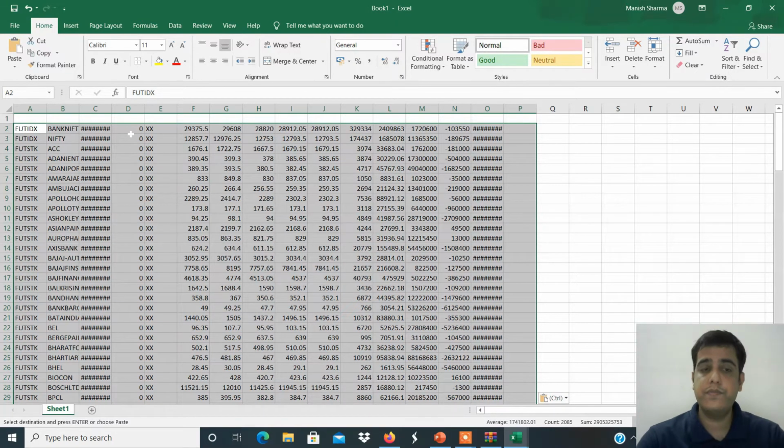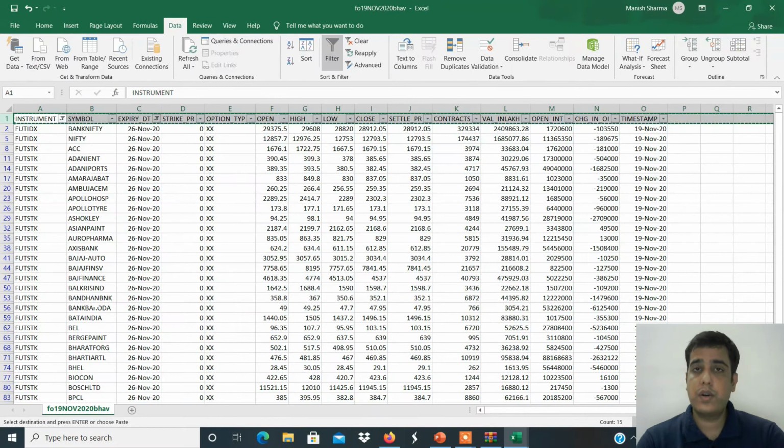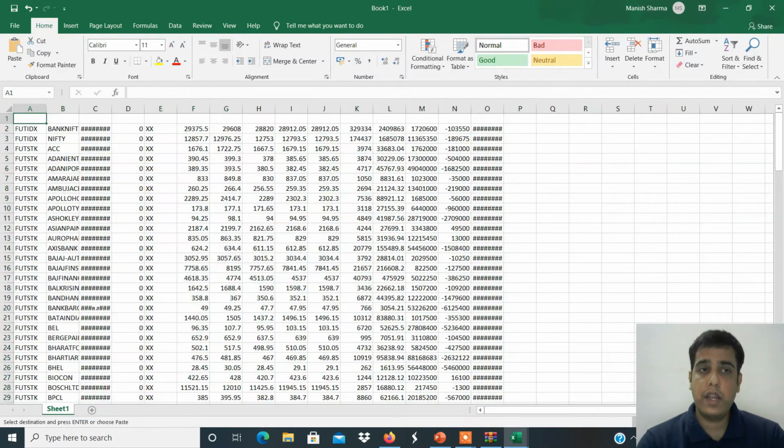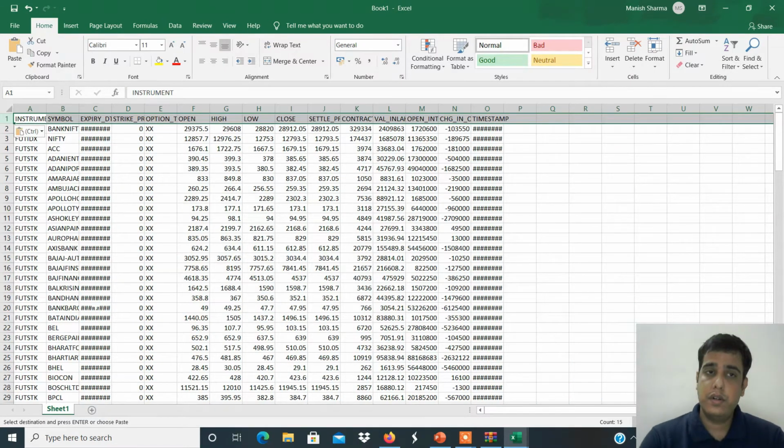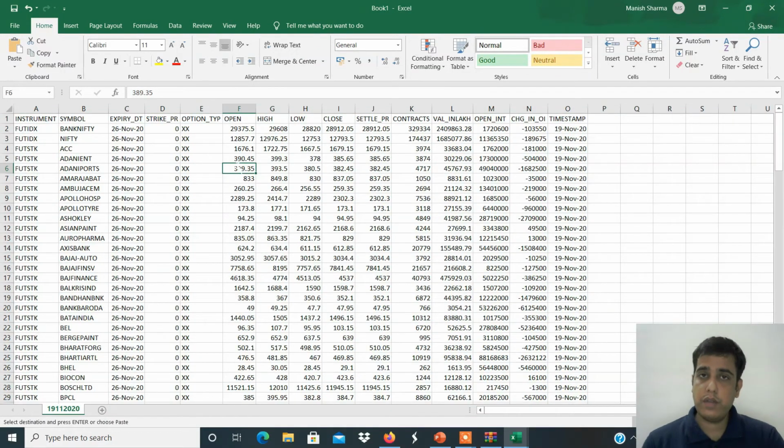I hope you understood. Now this data does not have a heading row. So go back to the previous file, copy the heading row, Control C, come to this file and paste here. So now you have collected the 19 November data. Just rename here 1911-2020. This is not a code number, this is the date, 19 November 2020. Just expand all the columns. So now you are able to see the data.